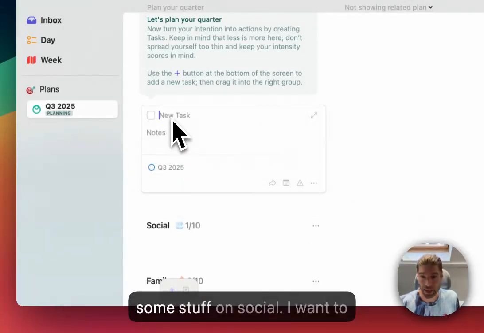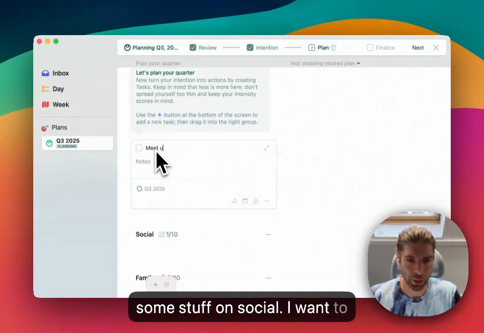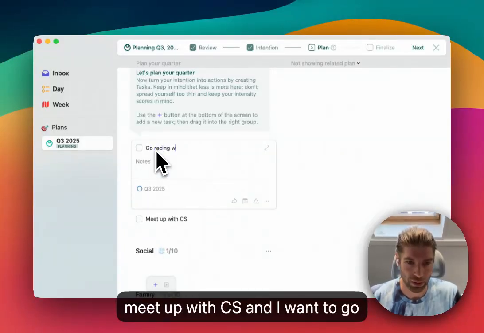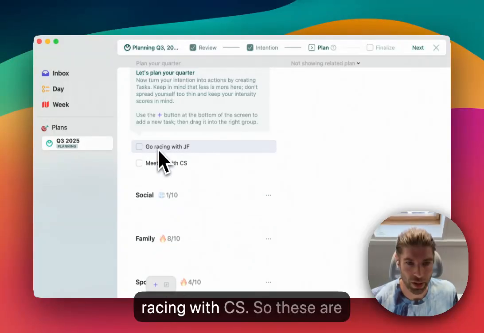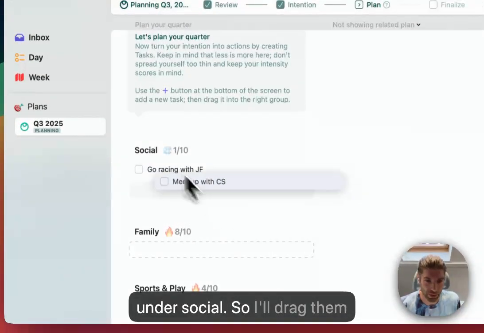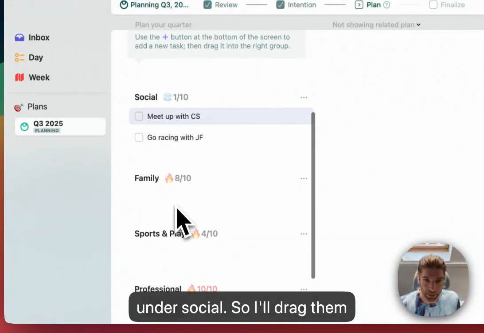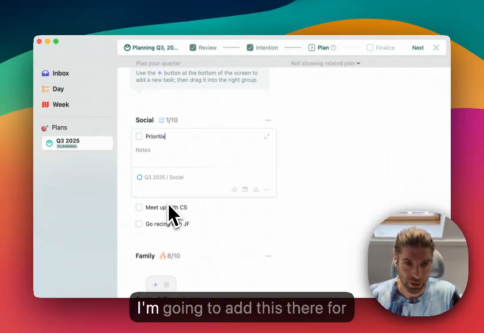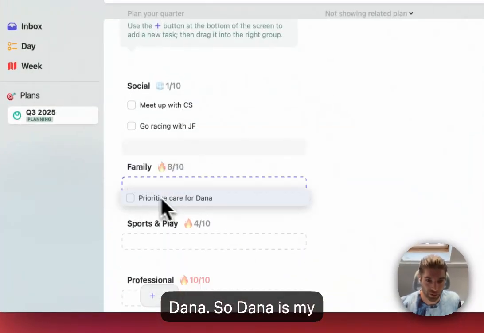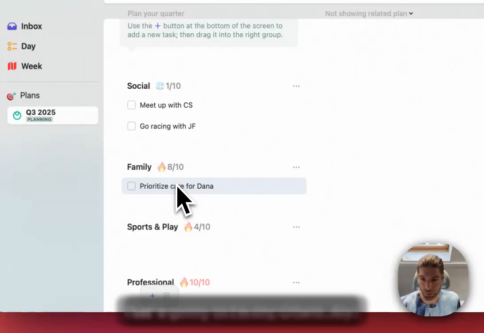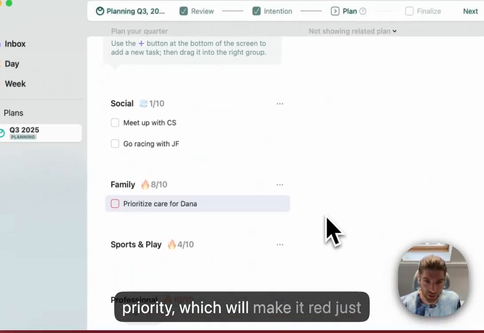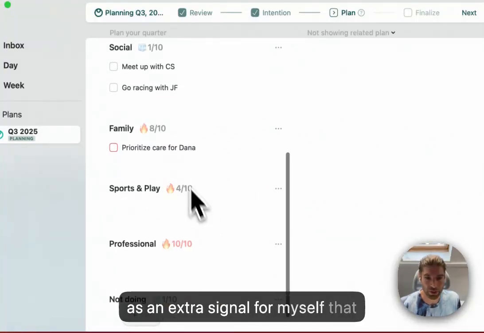Okay, so let's add some stuff on social. I want to meet up with CS. And I want to go racing with JF. So these are under social, so I'll drag them there. And I'll add a new one, this is going to be for family. Prioritise care for Dana. So Dana is my 6-month-old baby. Obviously, that's going to be important. And actually, I'm going to mark this as priority, which will make it red, just as an extra signal for myself that this is important.